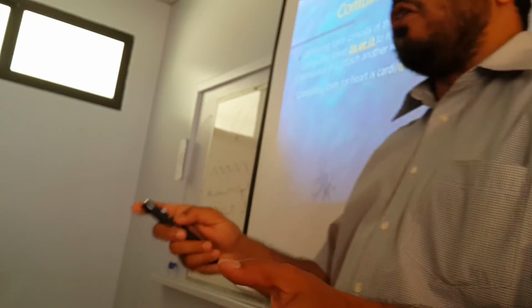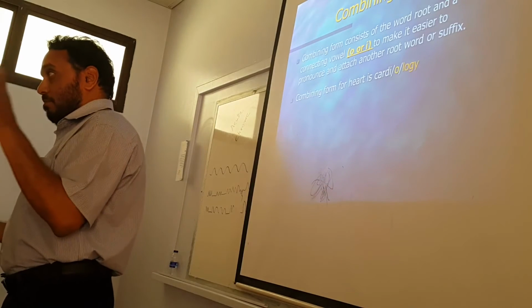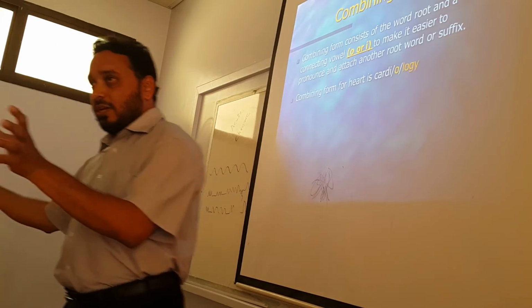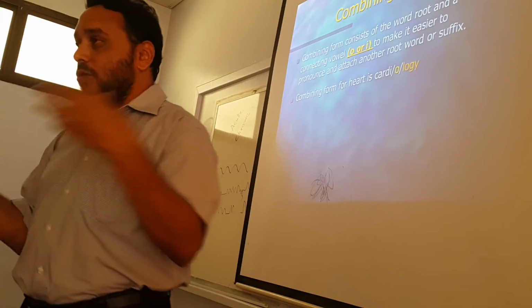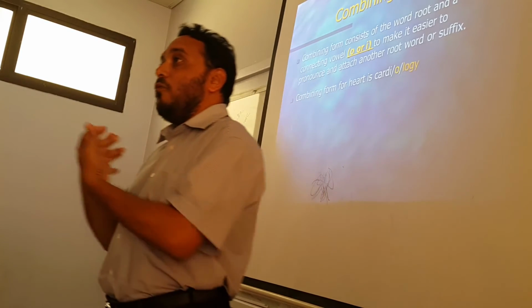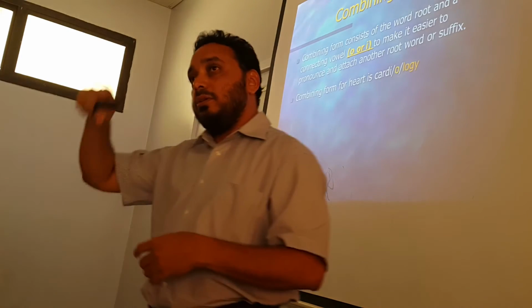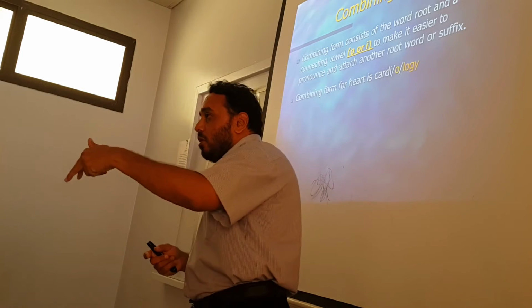Combining form for heart, like the simplest word which we are using from the beginning, cardiology. So on the one hand there is the heart, the body organ, body part. Another is the suffix logy, the study of. Now if you want to combine these two, you have to use a combining vowel, either O or I. Here, because of the logy, you use O, which becomes cardiology.